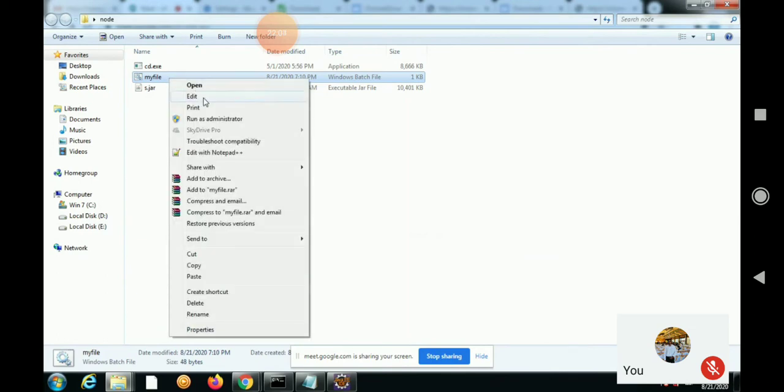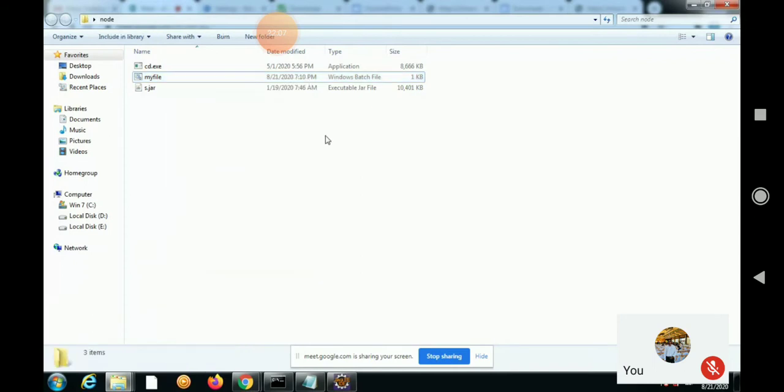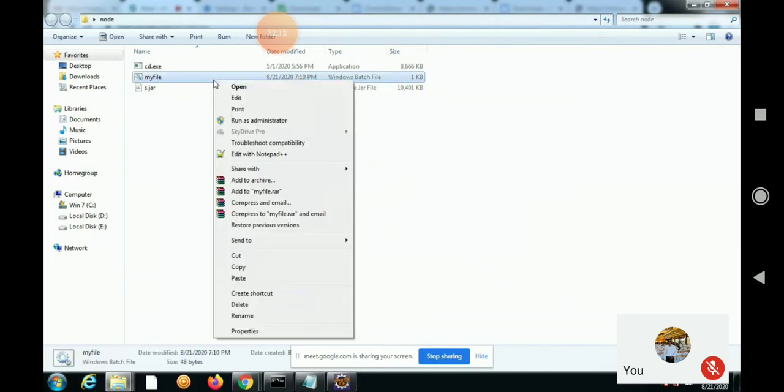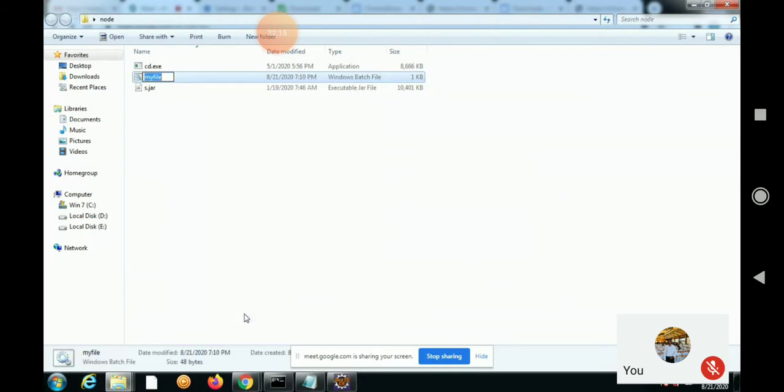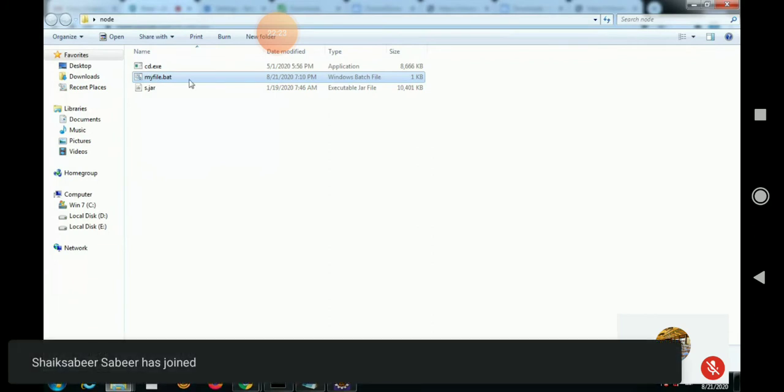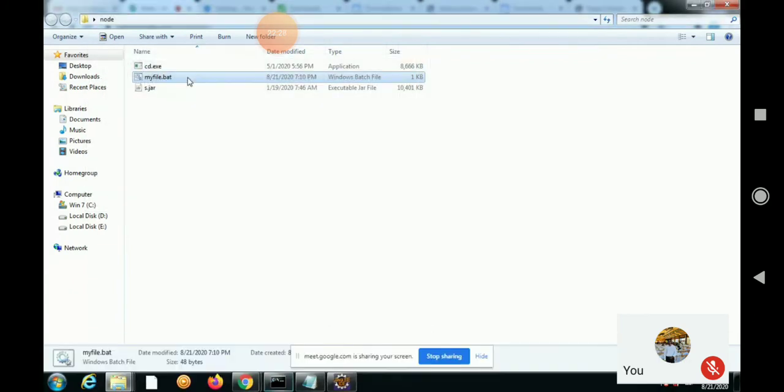The extension should be .bat. Myfile.bat. Rename, and give the extension as .bat. Enter. Fine. Now you double click it.